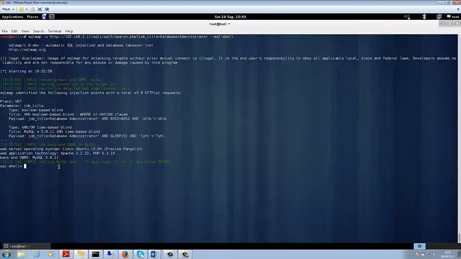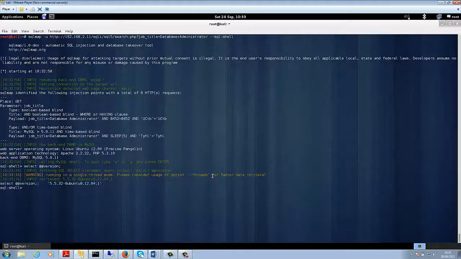And now it has dropped me an SQL shell, so I can issue commands like select @@version, and it's gonna retrieve the info, 5.5 point something. You could use the threads option as well to speed it up. We request you to run maybe one or two or maybe at best three threads at most against our lab, so that everybody gets a fair chunk of the bandwidth. So that gives you an idea of how to exploit blind SQL injection using SQL map.